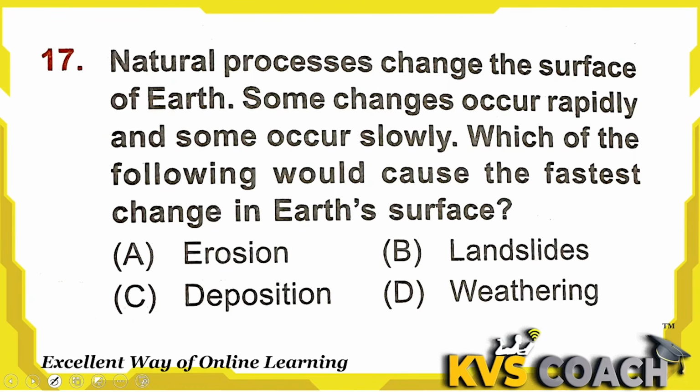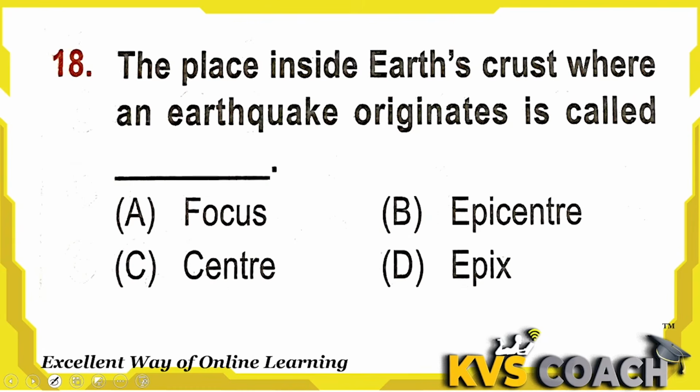Next is natural processes changing the surface of earth. Some changes occur rapidly and some occur slowly. The place inside the earth's crust where an earthquake originates is called? That is called the focus, where the earthquake originates. Epicenter is the place where you can feel the strongest earthquake. This is not the origin place, but it is just above the focus point on the earth's surface, and that is called the epicenter. Option C, center.